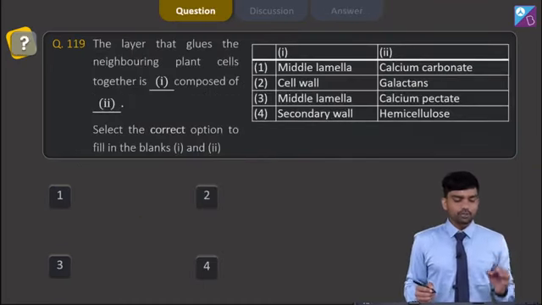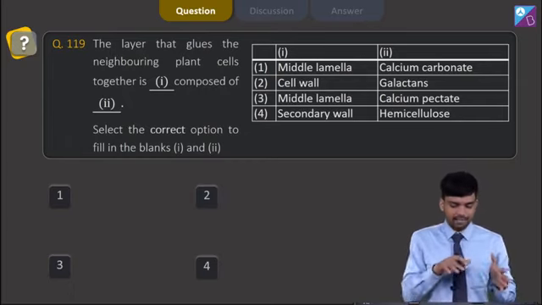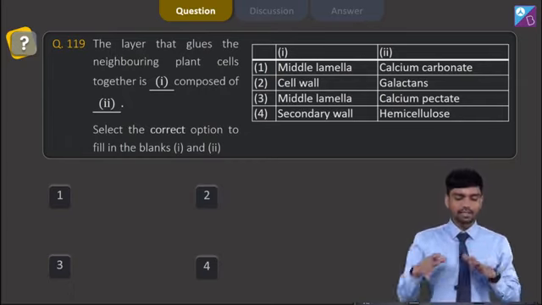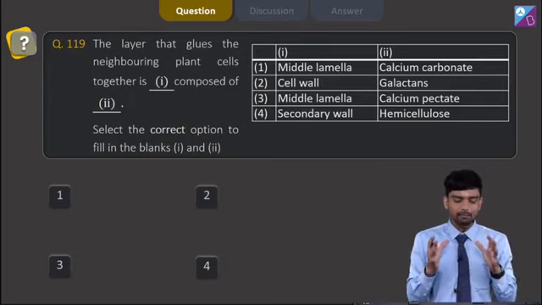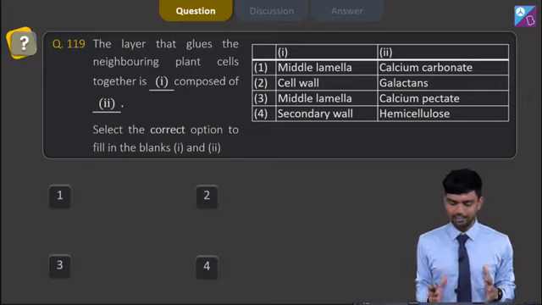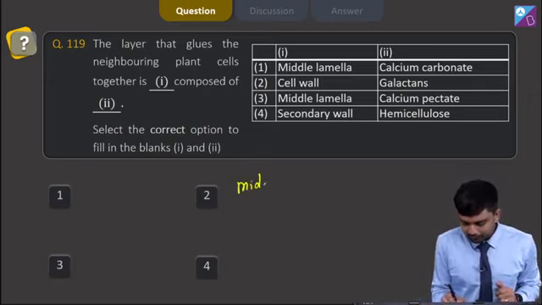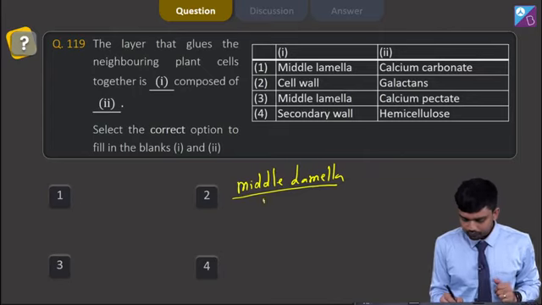We move to the next question, that is question number 119, which says the layer that glues the neighboring plant cells together is dash, composed of dash. So understand, the neighboring plant cells are glued together by something called the middle lamella. So we have middle lamella, whose job is to glue different neighboring cells.